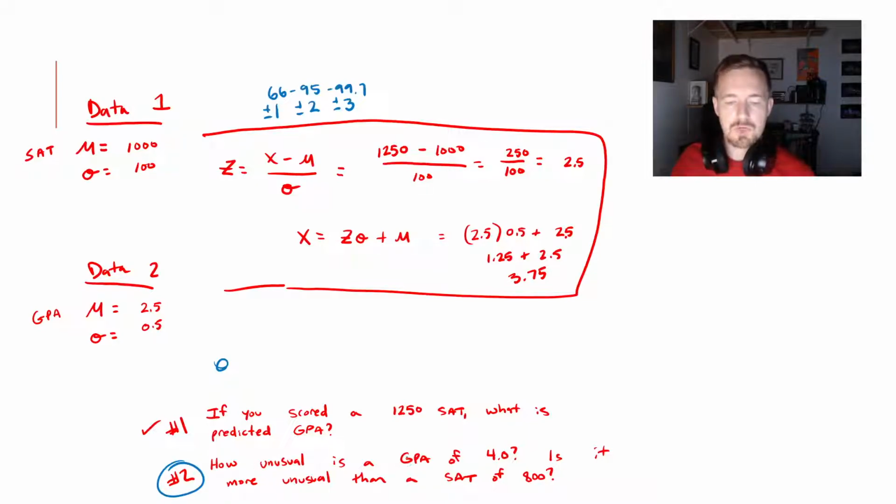So how unusual is the GPA of 4.0? We just need to find the z-score. So we're going to refer back to this equation right here. So z is going to be equal to, for 4.0, which is an amazing score, 4.0 minus 2.5 over 0.5, which is going to give me 1.5 divided by 0.5, which is going to give me a z-score of 3. So my GPA z-score is 3.